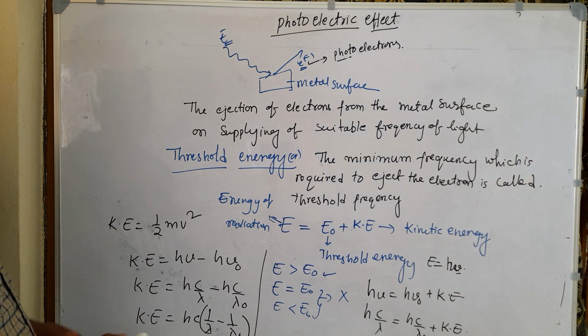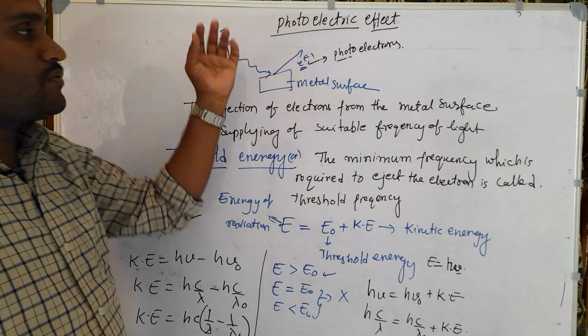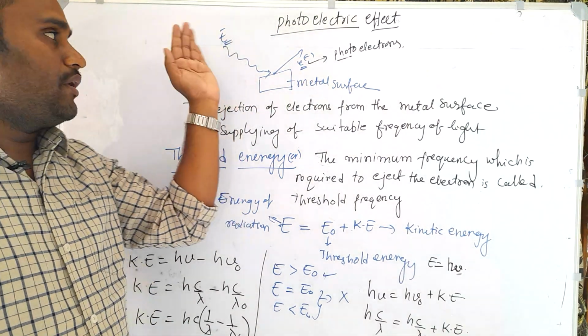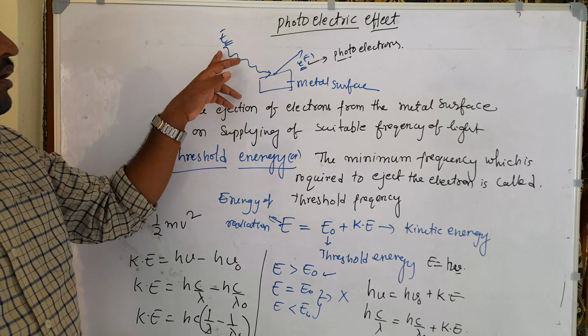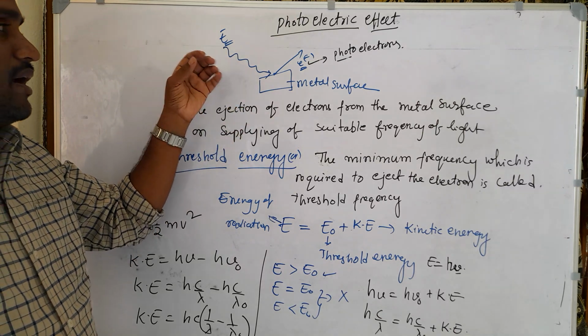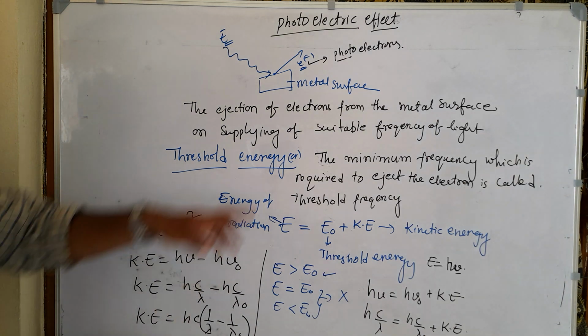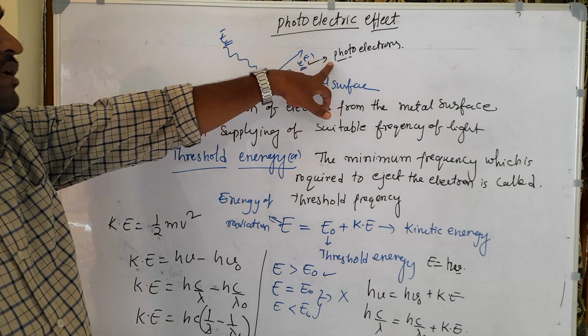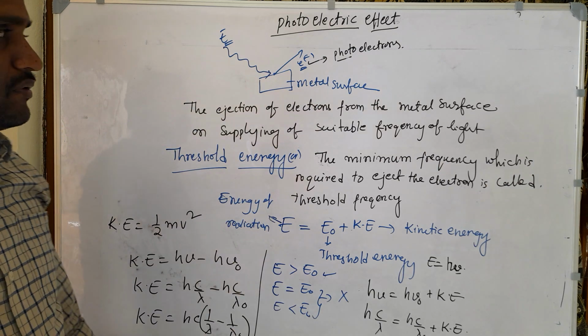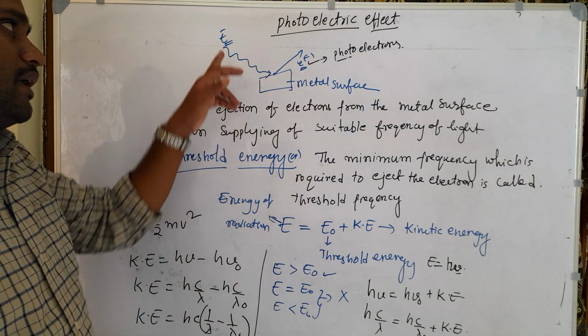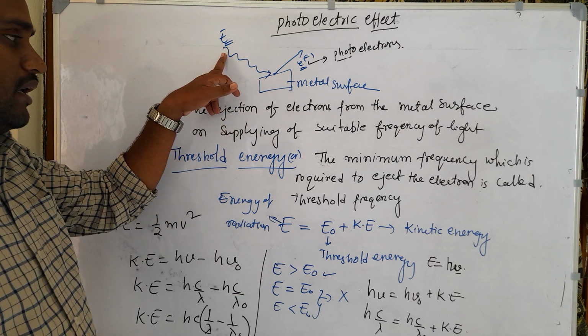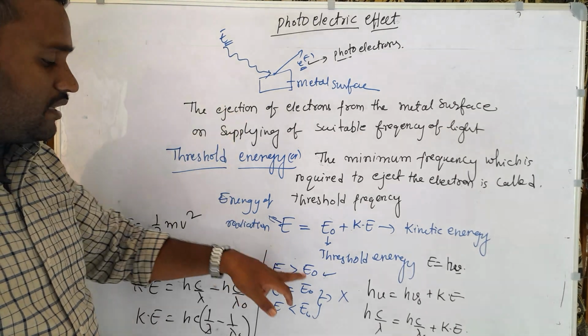So this is about the photoelectric effect. Simply, the ejection of electrons from the metal surface when you pass some frequency, some light, on the metal surface, is called the photoelectric effect. The ejected electrons are called photoelectrons, and every time we are not going to observe this phenomenon unless the energy of the radiation is greater than E naught.